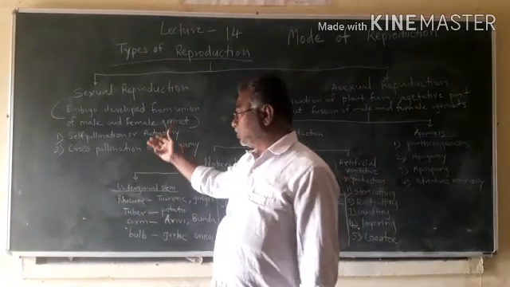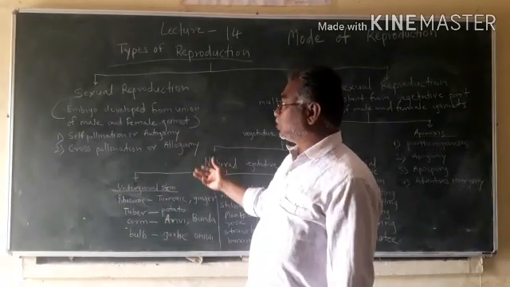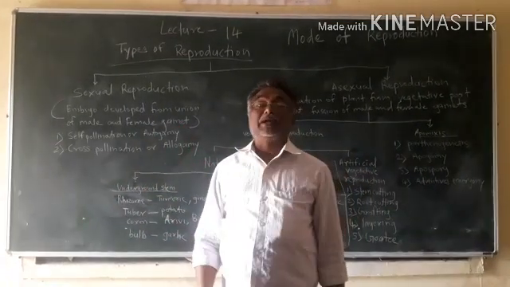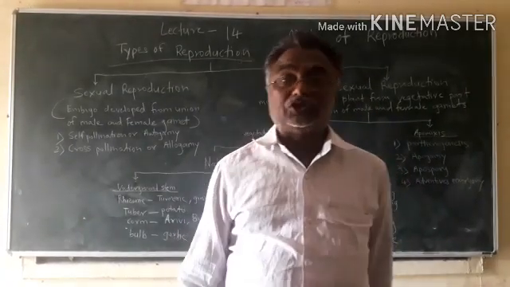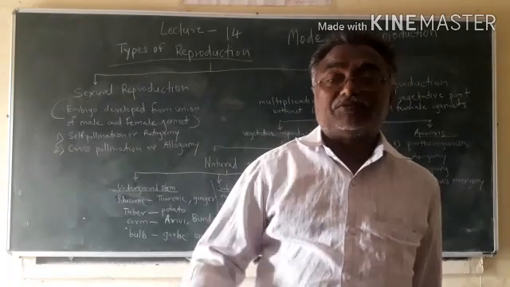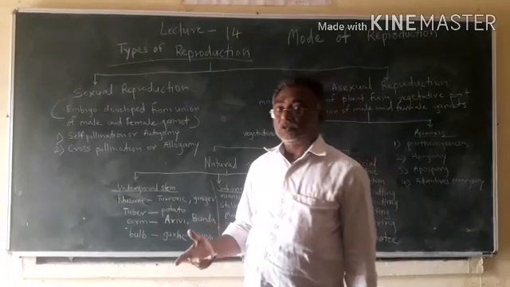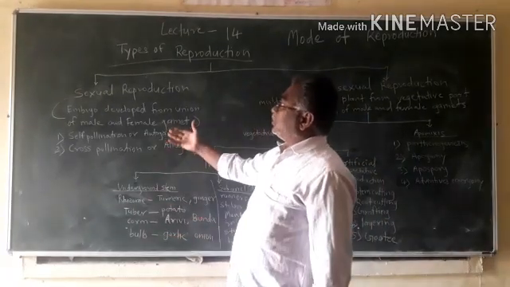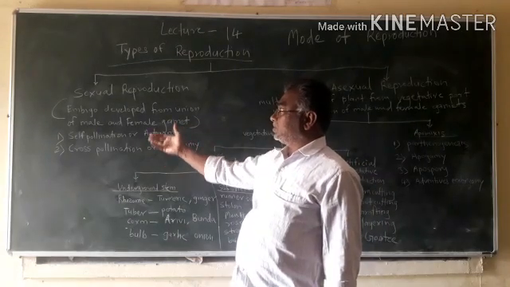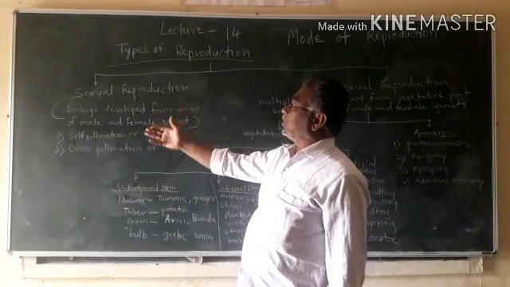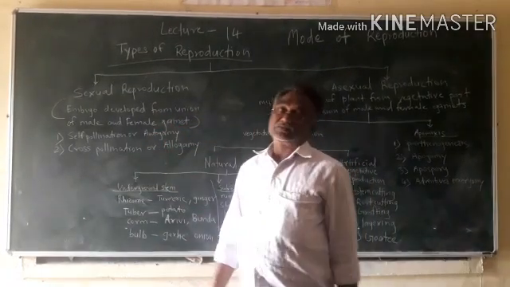By both types, male and female gametes unite together, they will produce seeds, and this seed after germination will produce a new plant. So seed production is formed due to sexual combination of male and female gametes.